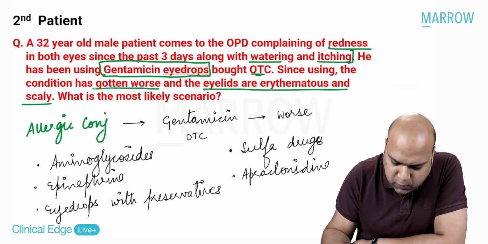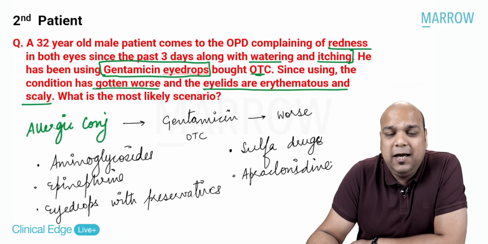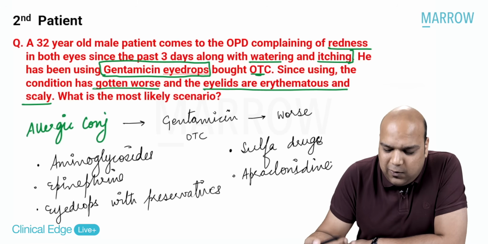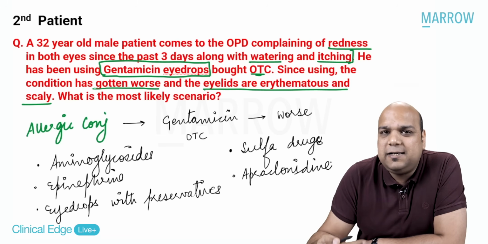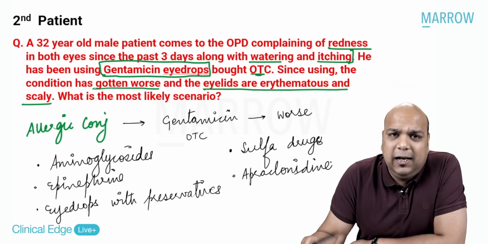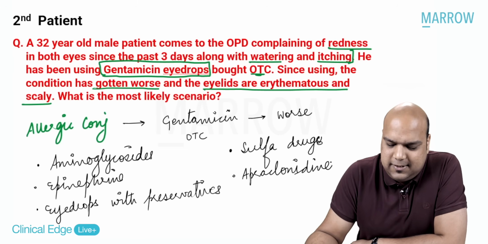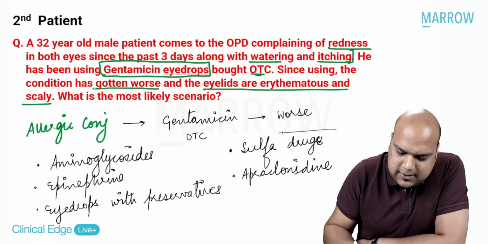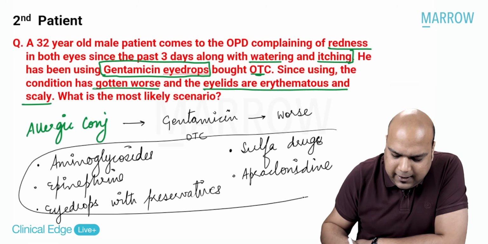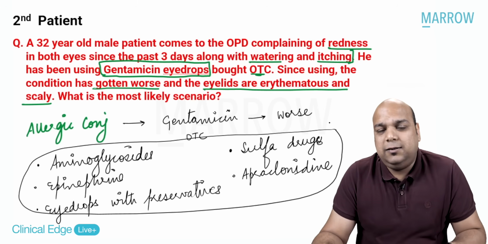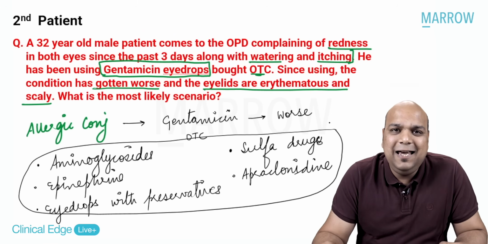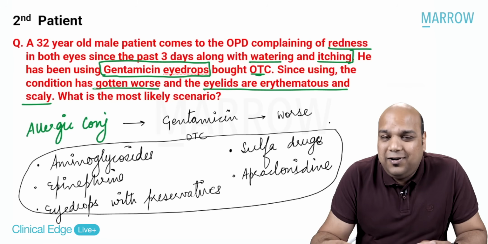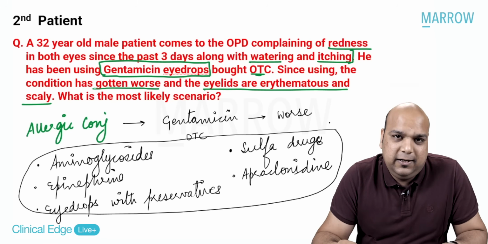Apraclonidine, though it is a very potent anti-glaucoma drug, an alpha agonist, is very seldom used in the treatment of glaucoma, you would see practically, because it has very high chances of causing toxicity or allergy on the ocular surface. So if the patient is using any of these drugs and is allergic to them, then usually you will see that the patient worsens rather than improves.